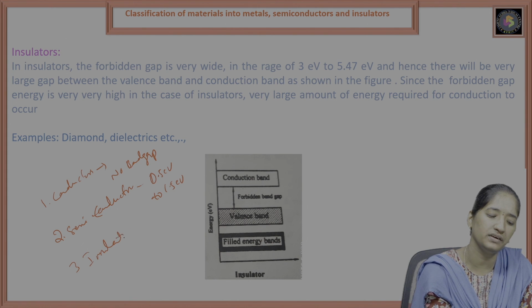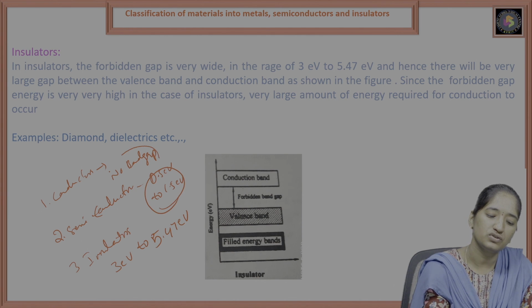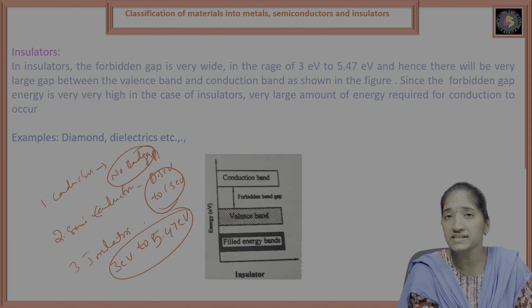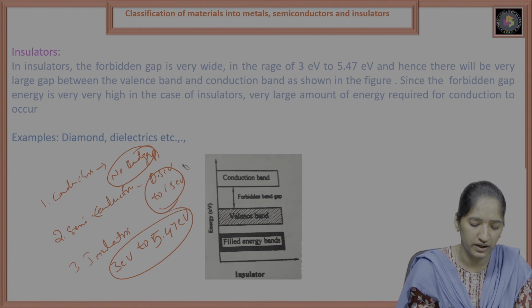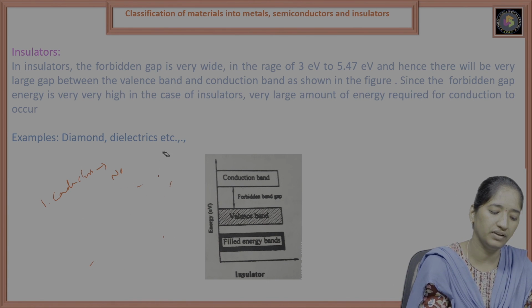Coming to insulators, it is 3 electron volts to 5.4 electron volts. Based on this energy band gap, the materials are classified into metals, semiconductors and insulators. So this is the classification of the materials.